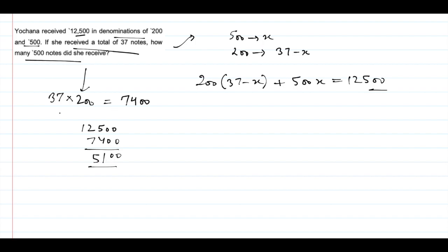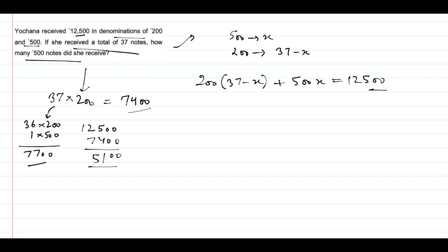Now suppose I remove one note of 200 and add one note of 500, what will be the change? This will be 36 notes of 200 and one note of 500. So the sum will be 500 plus 7200, that is 7700.